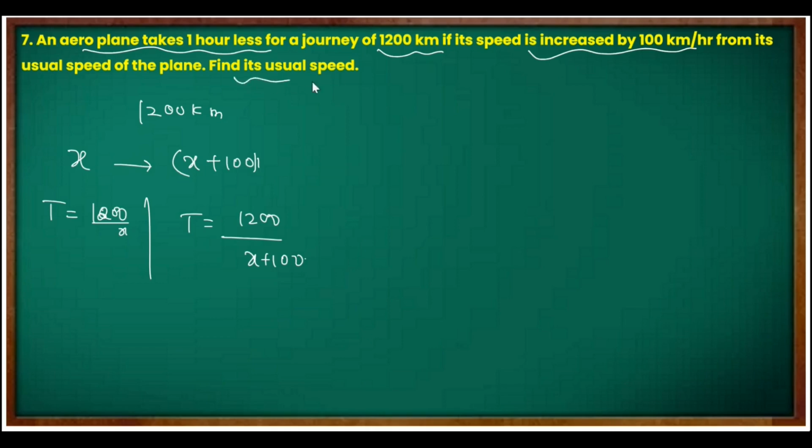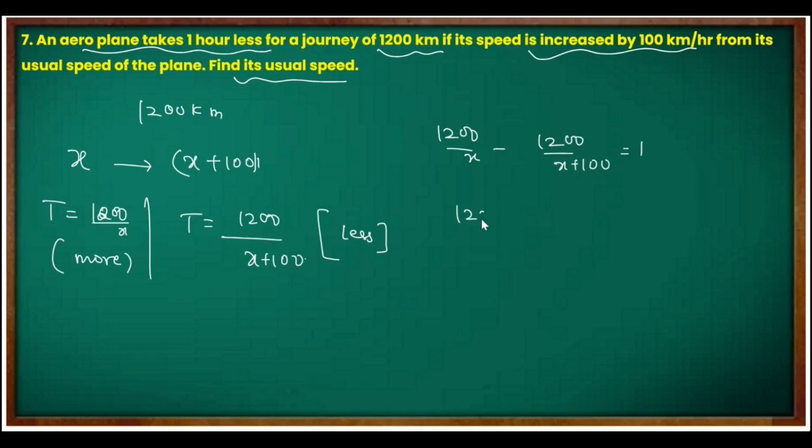So what they are asking you, find its usual speed. Again the usual speed increased means time is less. An aeroplane takes 1 hour less, that means the difference is 1. So I'll write 1200 by x minus 1200 by x plus 100 equal to 1. Cross multiply: 1200 into x plus 100 minus 1200x is equal to, again these two things there, x into x plus 100 directly, correct.